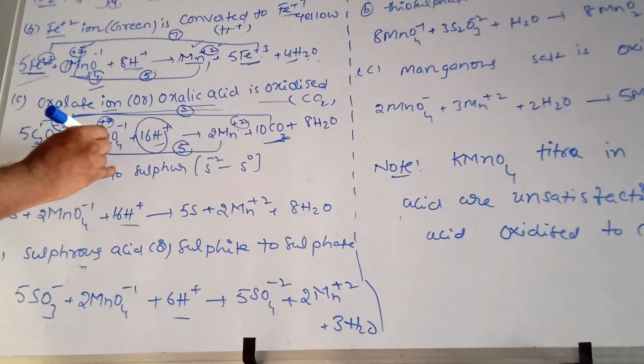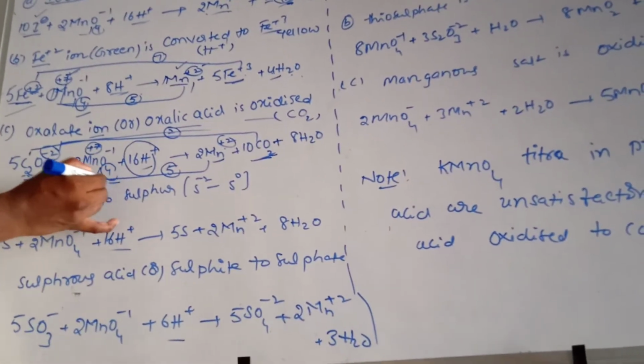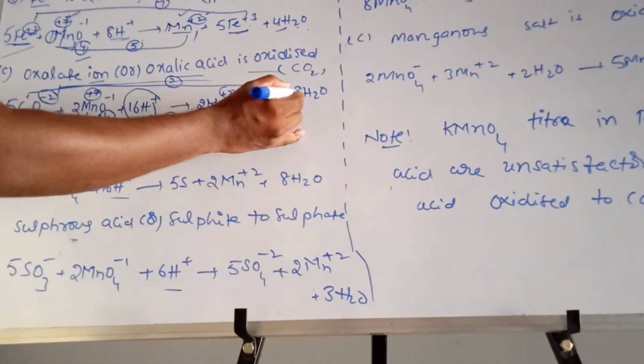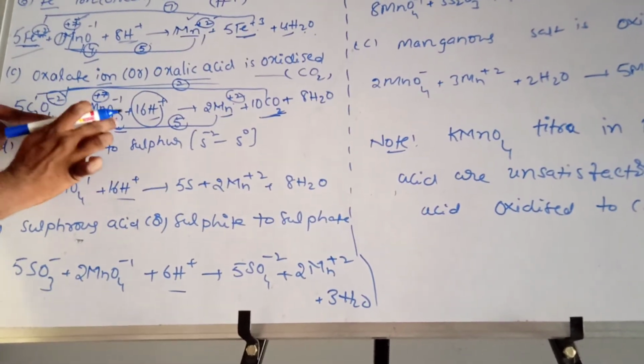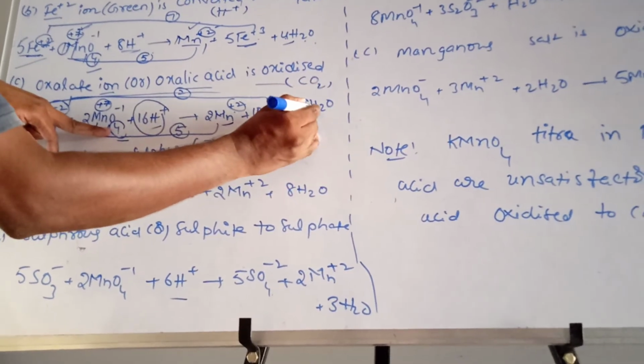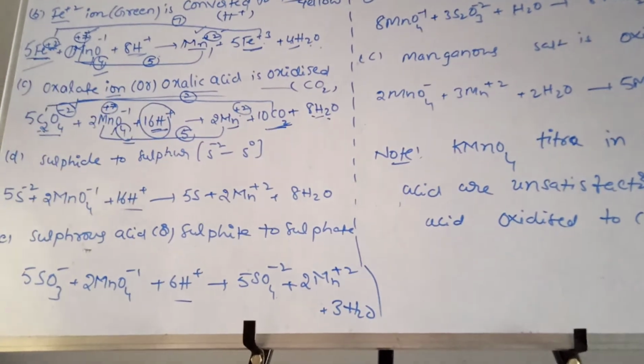Next, 2 moles of manganese. See students, 4 moles of oxygen. Here 4 oxygens are there. 2 fours are 8 oxygens, so 8 H2O, but hydrogens are there. Here the hydrogens we want to fulfil. 8 twos are 16 H plus.